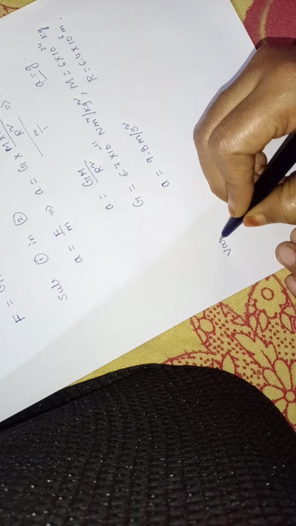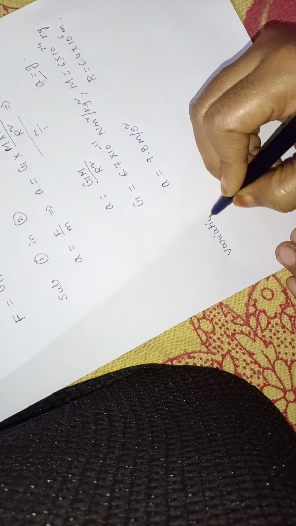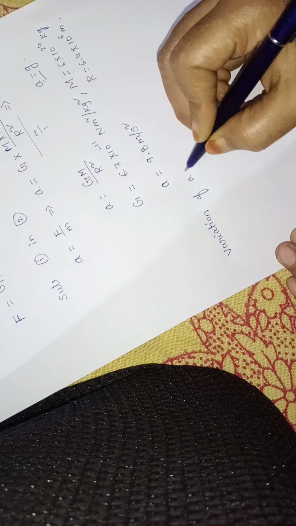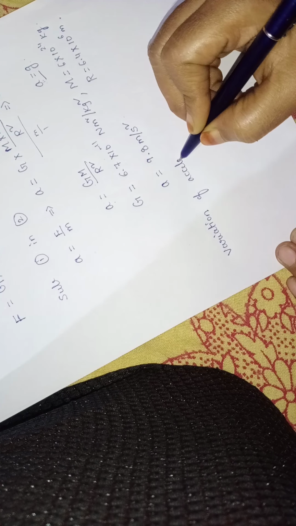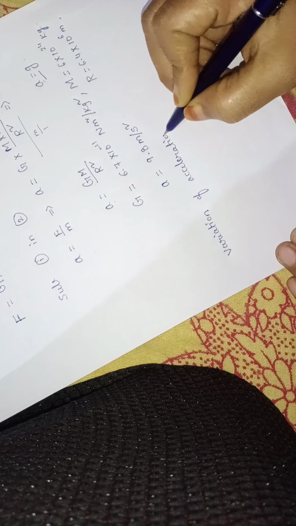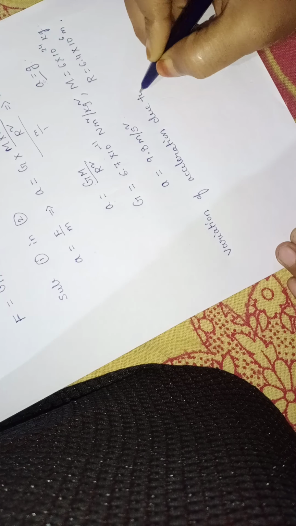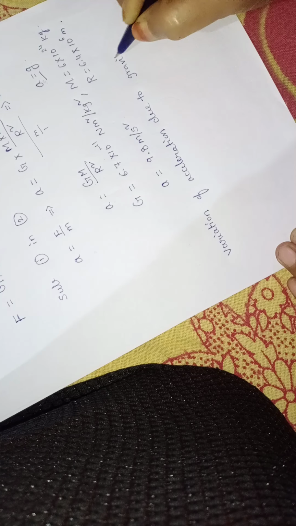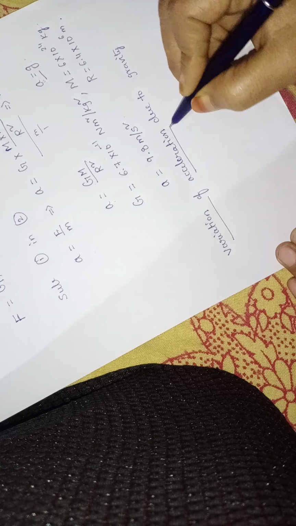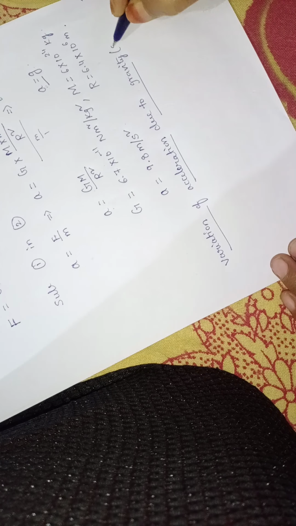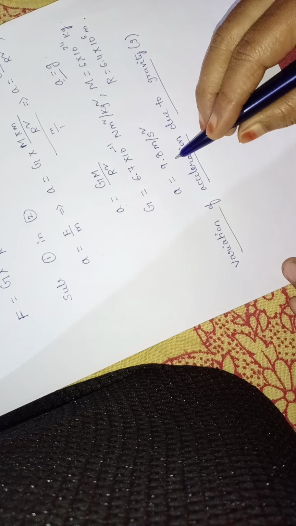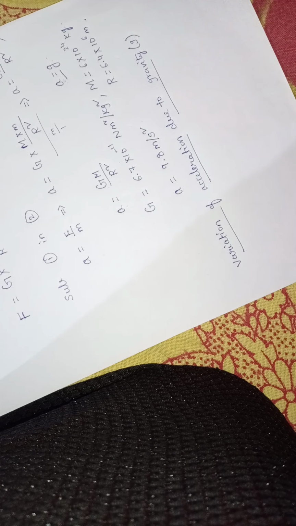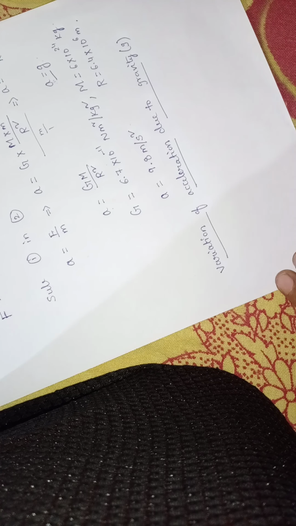Then next topic is variation of acceleration due to gravity. Do you think the acceleration will be different in different places? Almost it will be 9.8 meter per second square, but a little bit of variation will be there, not too much. Little bit variations will be there in different areas.